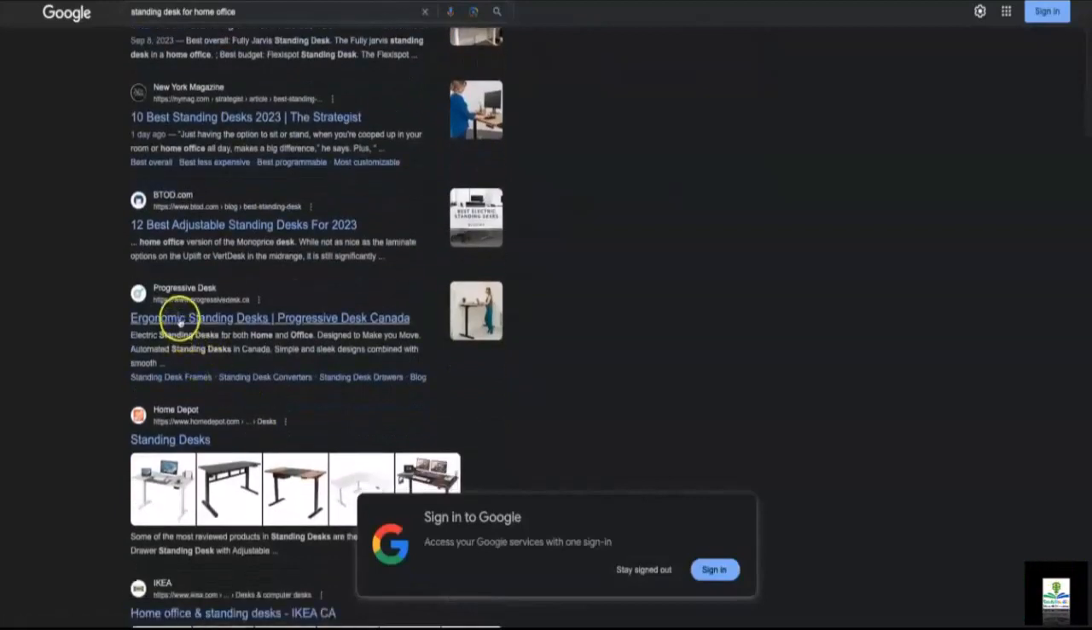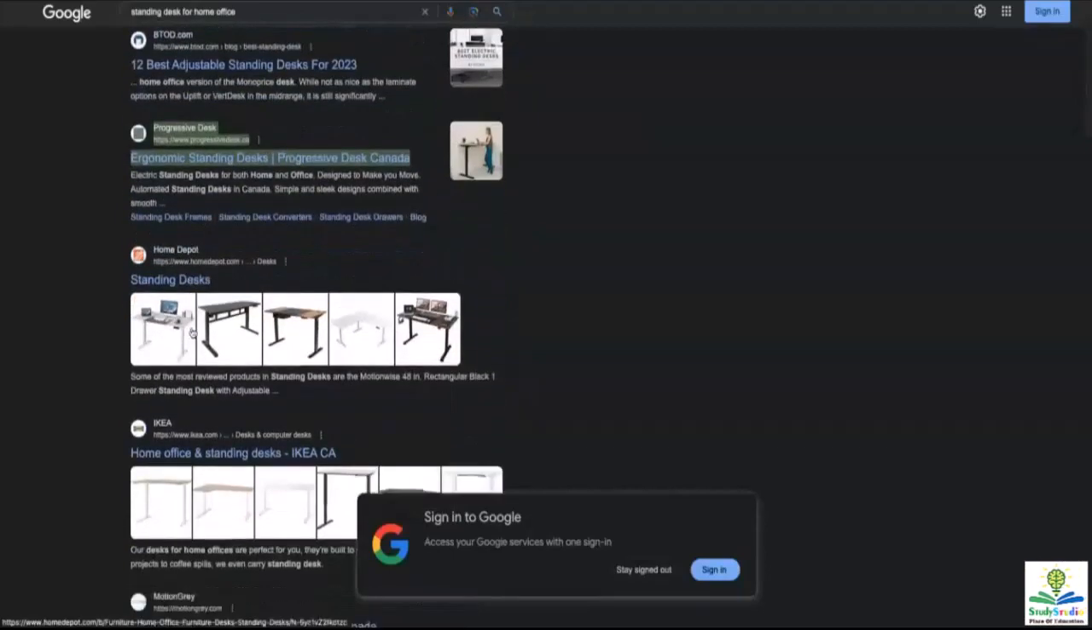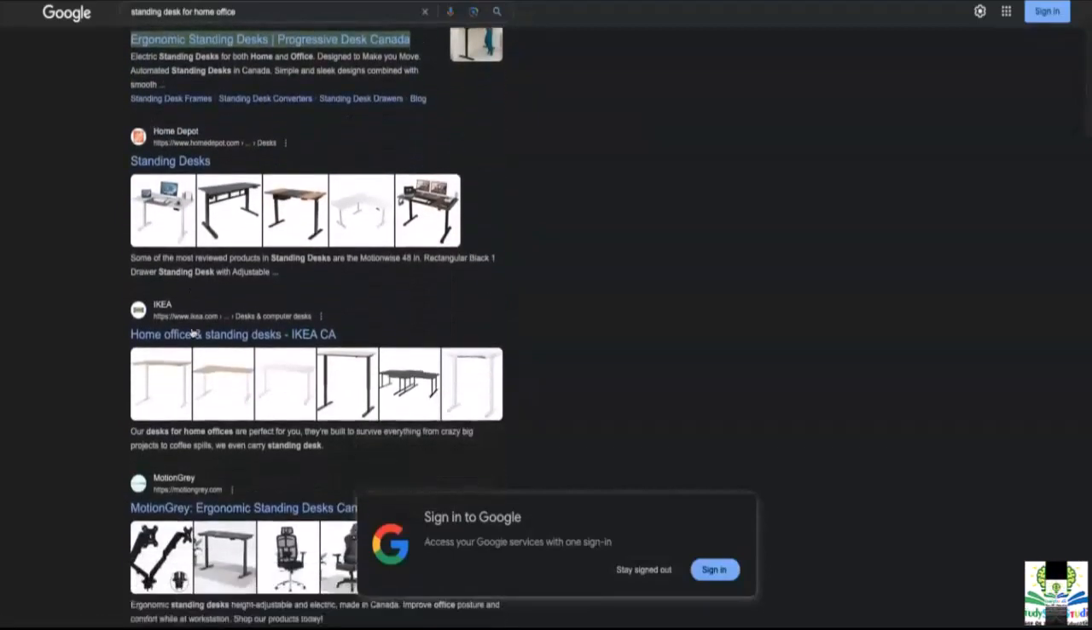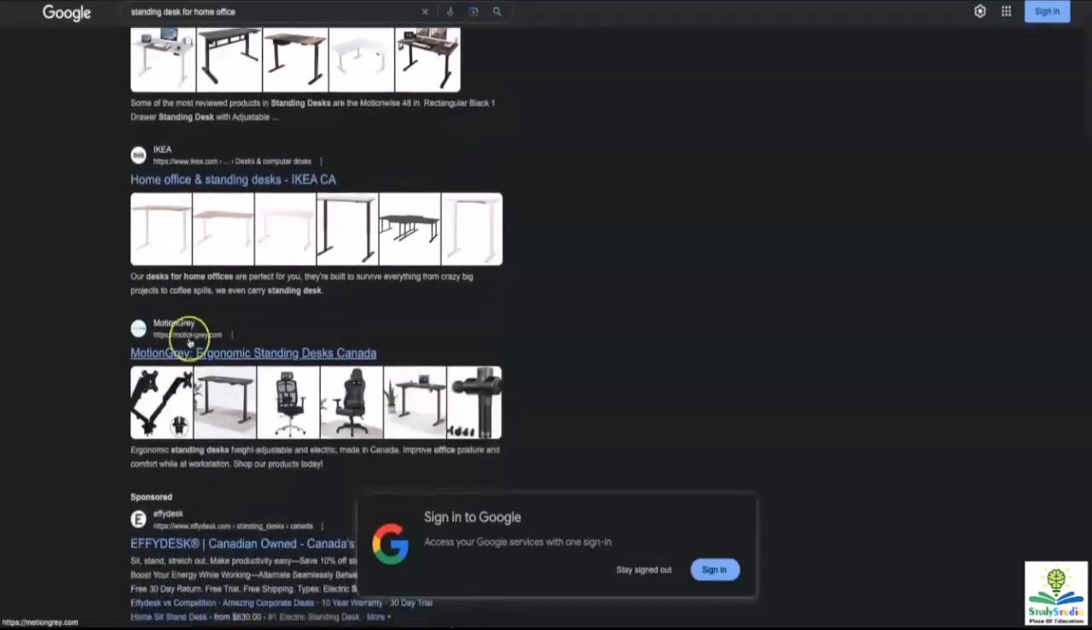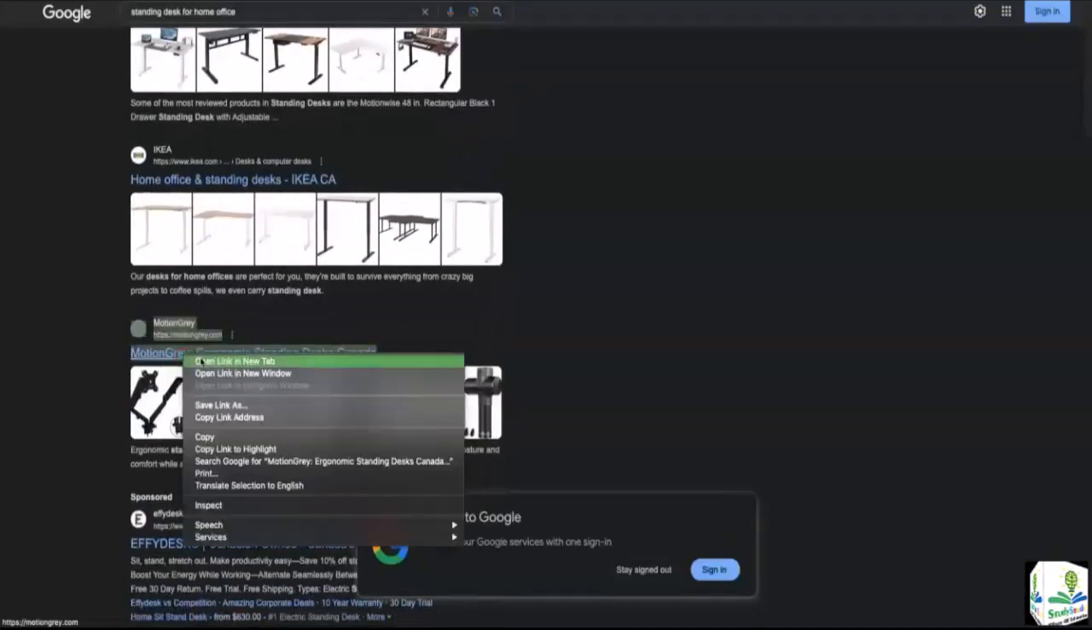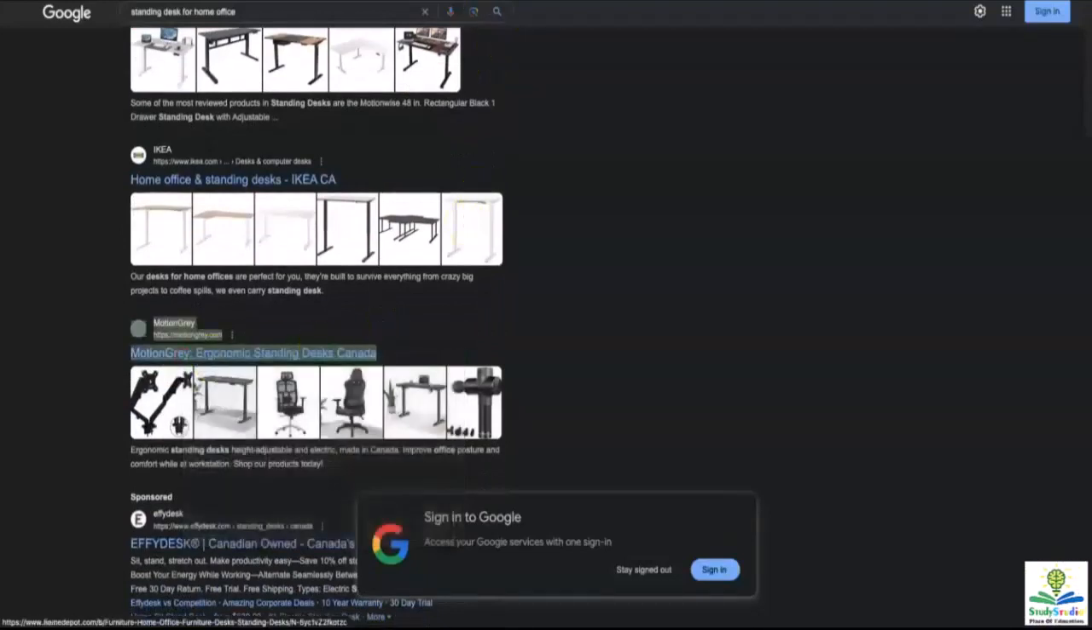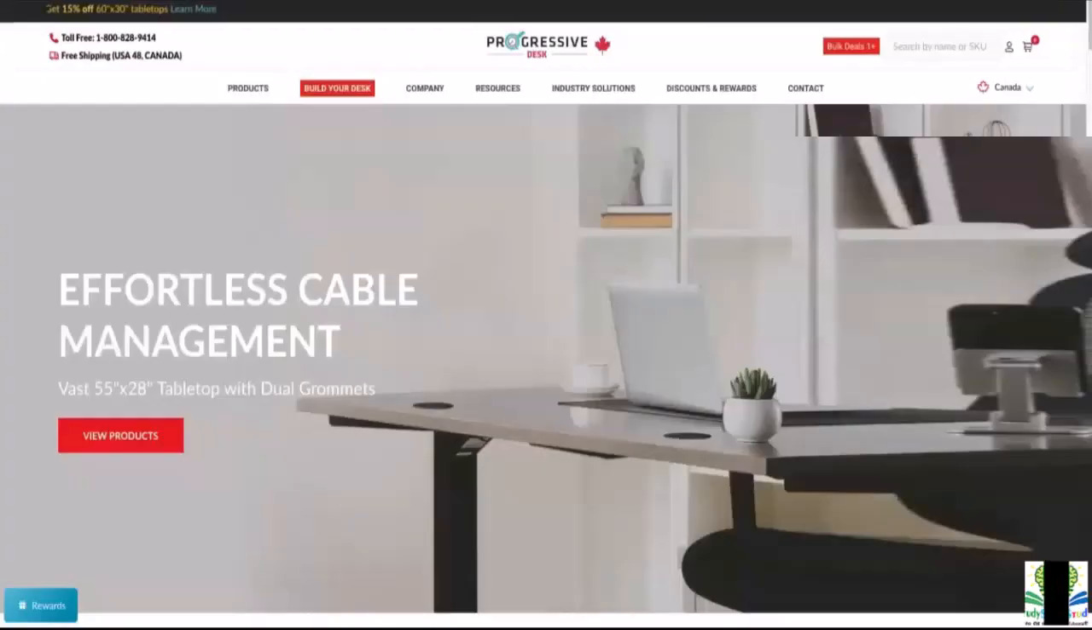So we see over here, okay, Progressive Desk. Let's select this one. And then we're going to skip Home Depot and IKEA. Again, they're giants. I see a second one called Motion Gray. Now I have their websites, and I am going to go deep into the website and just read some keywords, skim through, and see whether they're actually serving the purpose for home offices or not.